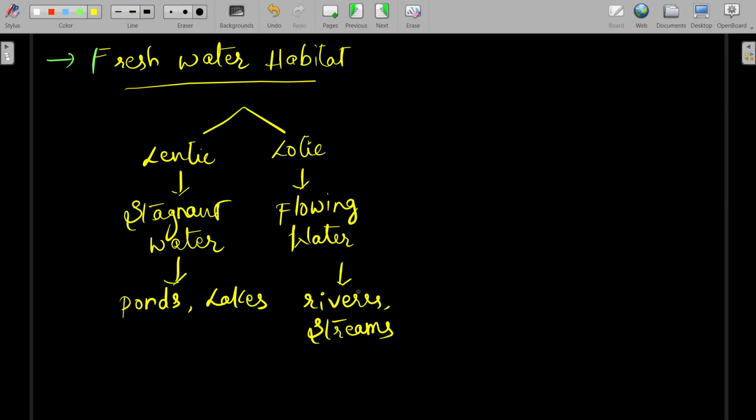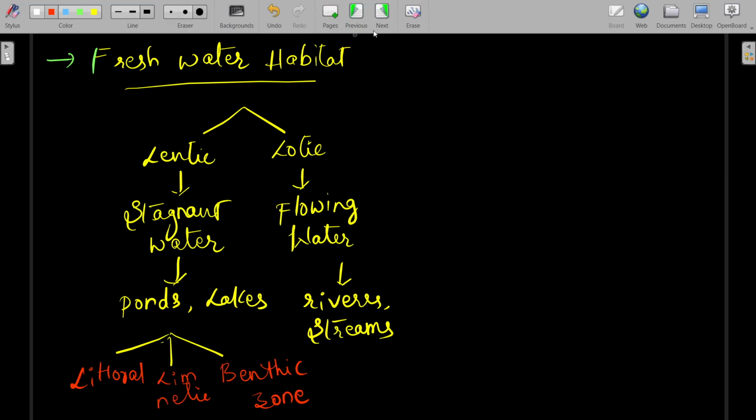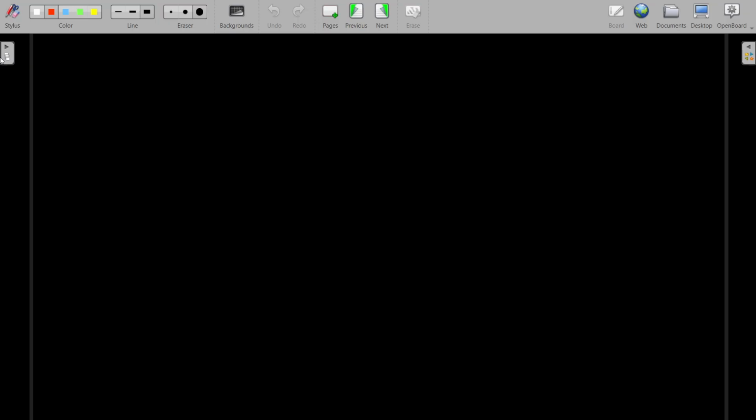Here we can see zones in lentic types. Three zones are present in the lentic water habitat: littoral, limnetic, and benthic zone. Let's see them in detail.